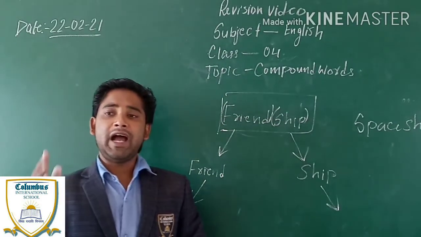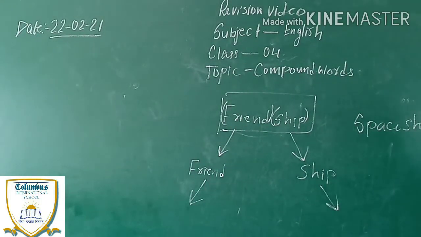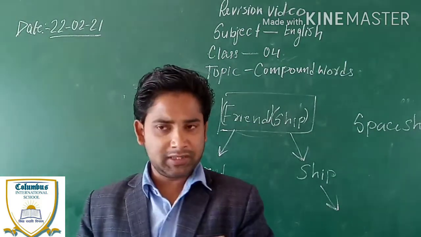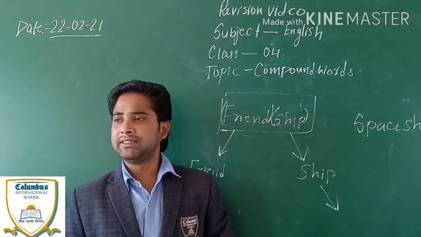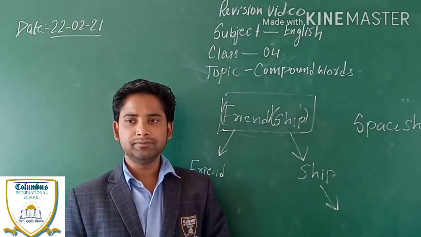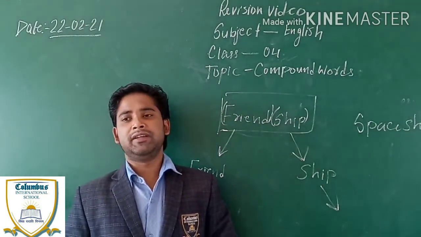Compound word. I have just told you a compound word is such a type of word which is formed by the combination of two words. दो शब्दों को मिला के जो शब्द बनता है उसे कंपाउंड वर्ड कहते हैं. Come on, tell me. You are studying in an English medium school. You should know even one compound word.